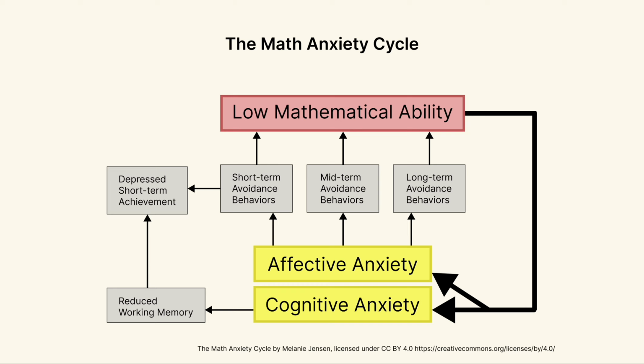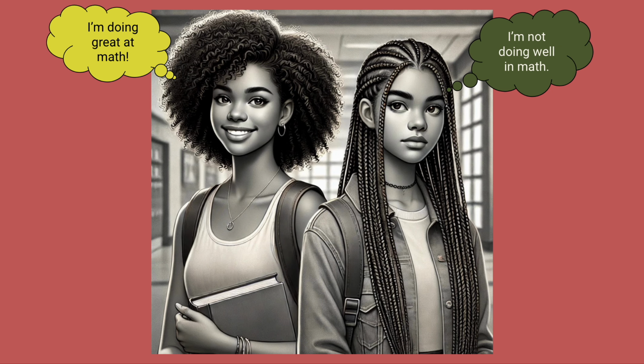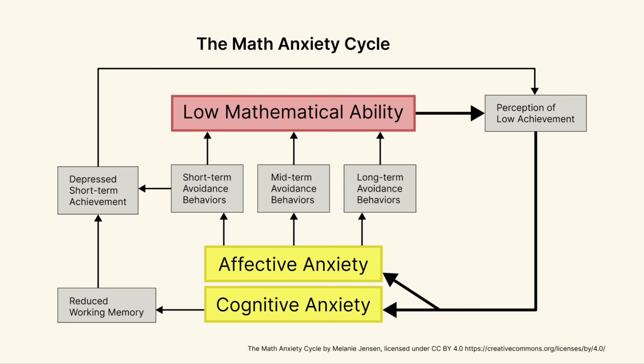But what is the mechanism for the deficit pathway? One piece of it is self-perception. Students' self-perception of their ability is a stronger predictor of math anxiety than their actual ability. So now we have a cycle that looks like this, with perception of low achievement being a stop along the way from low achievement to anxiety.